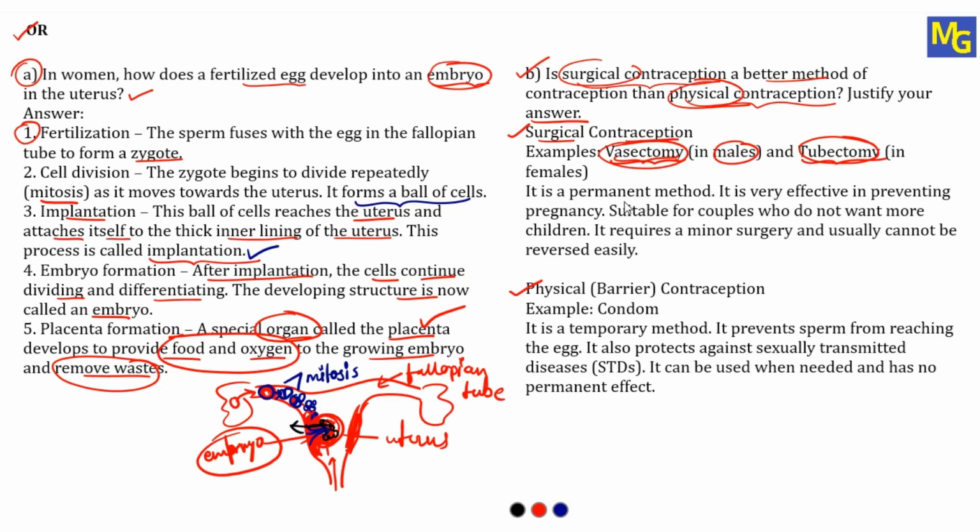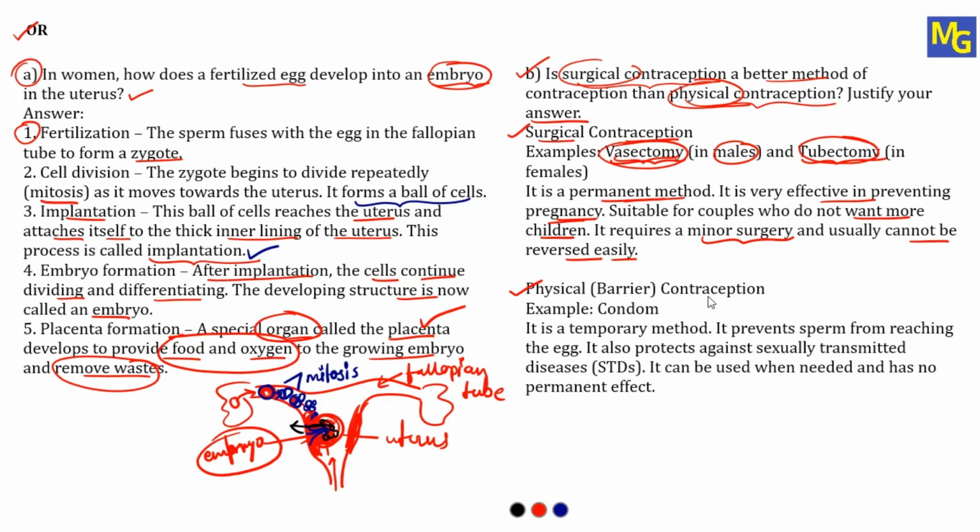It is a permanent method. So here we are doing the surgery. We are cutting the part of the vas deferens and fallopian tube in males and females respectively. So it is a permanent method. It is very effective in preventing pregnancy. As it is a permanent method, it will not allow the sperm to fuse with the egg, and therefore it is an effective method in preventing pregnancy. Suitable for couples who do not want more children. It requires a minor surgery and usually cannot be reversed easily. As it is a surgical method, we cannot reverse easily.